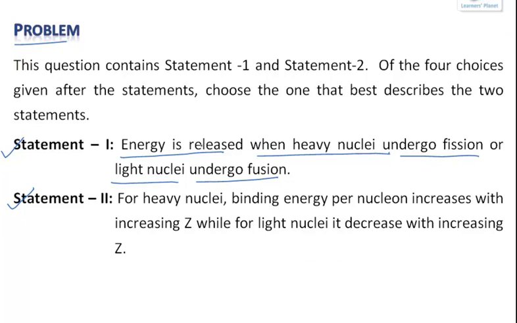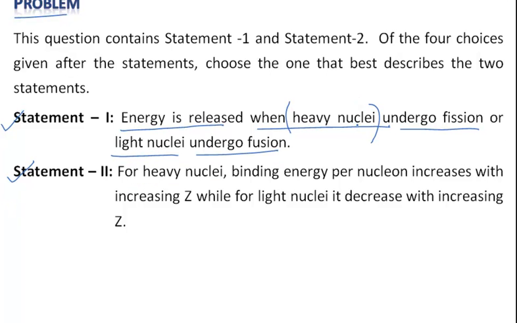Okay. Now this is true. If a heavy nuclei disintegrates or there is a fission, then since the binding energy per nucleon in the case of heavy nuclei was lesser, because of which it underwent disintegration to another stable nuclei having more binding energy per nucleon. Therefore, energy is released.